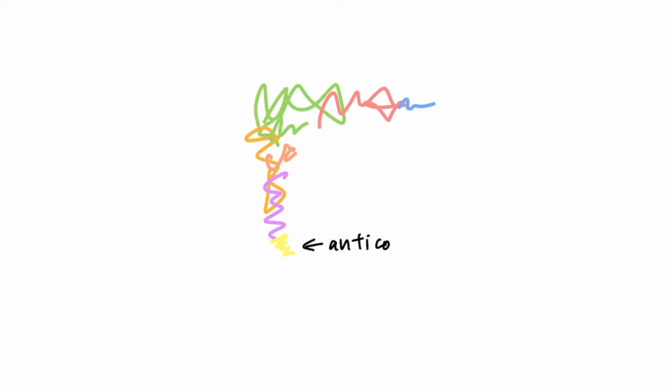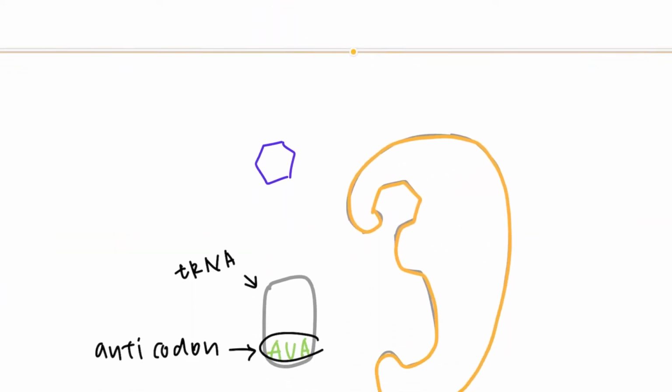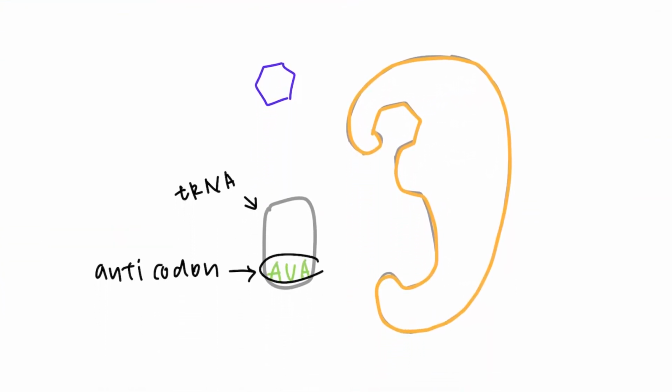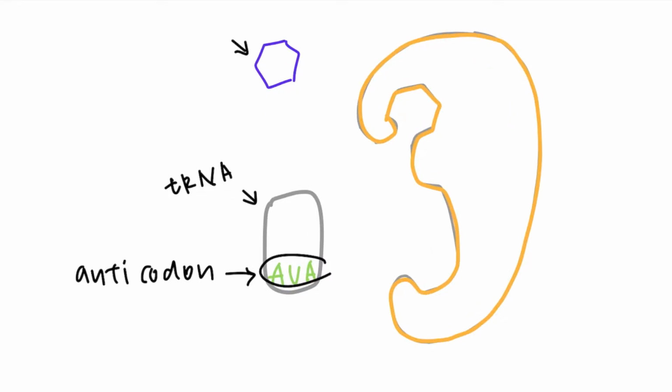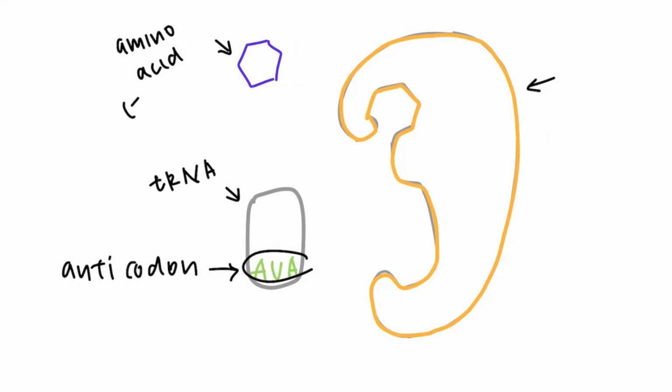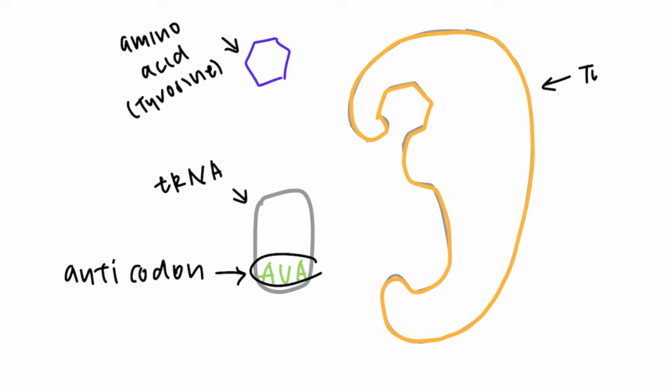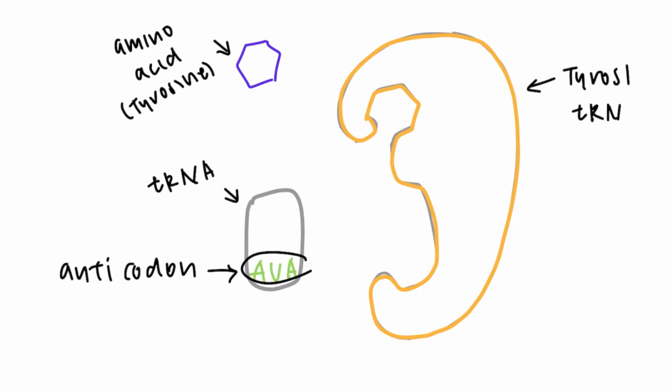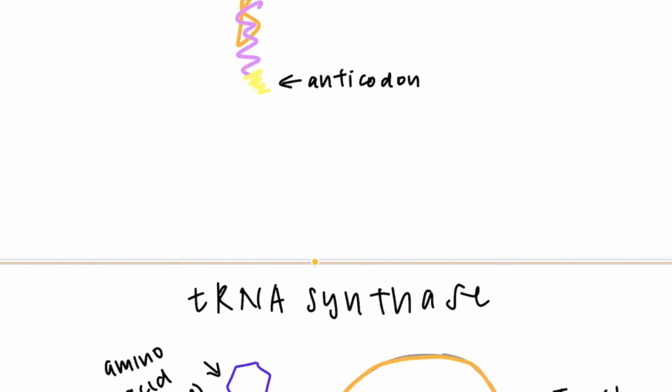And here we can see how each amino acid is covalently bonded to its specific tRNA by an enzyme called aminoacyl tRNA synthetase. The purple hexagon is an amino acid. In our diagram, it's the amino acid tyrosine. There is a unique synthetase for each tRNA and amino acid coupling. The amino acid tyrosine, for example, uses tyrosyl tRNA synthetase.